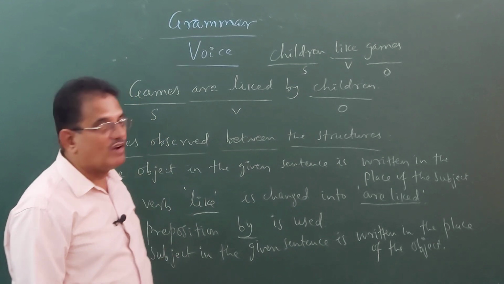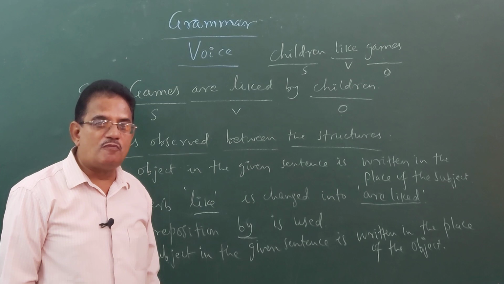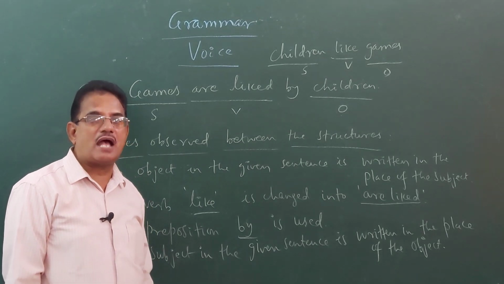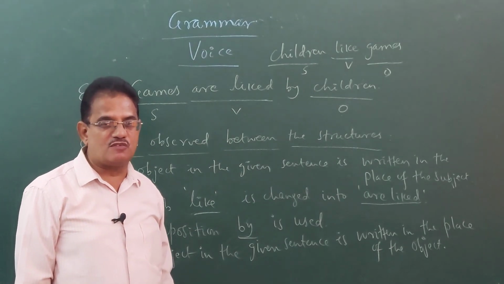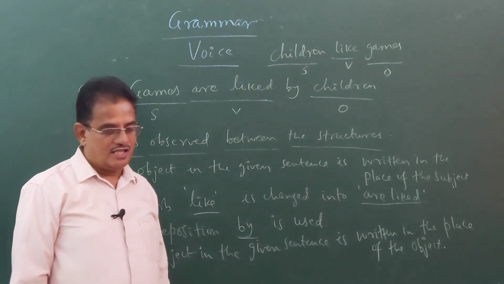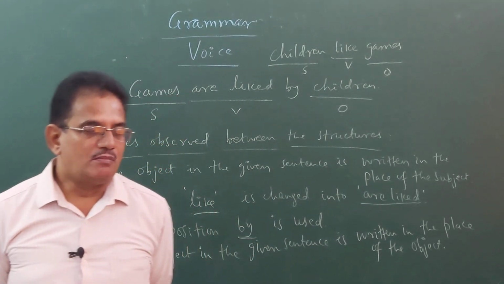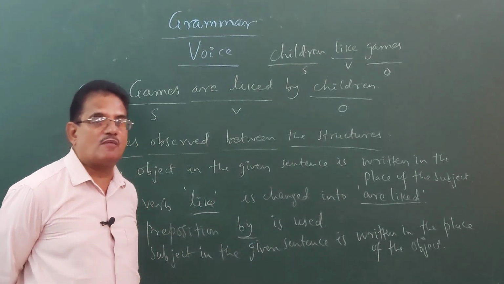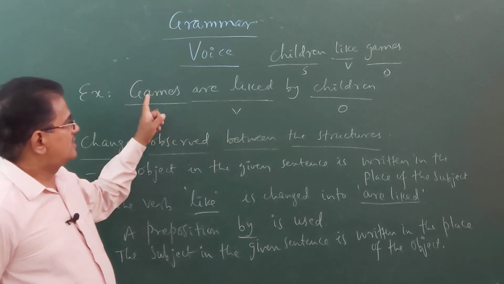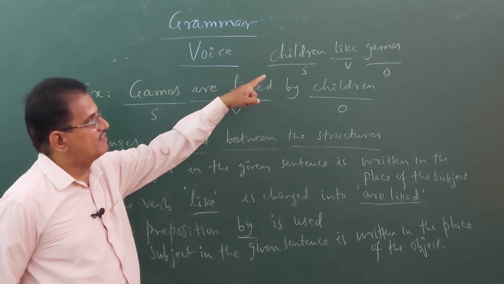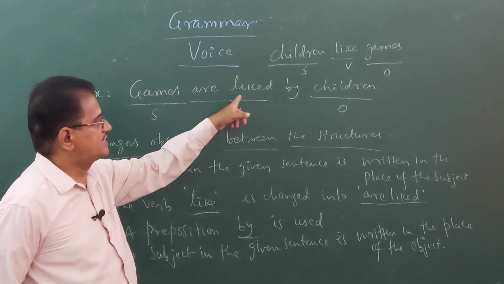liked. Why should we write liked? Whenever we change a verb in active voice into a passive form, we have to always use the V3 form or past participle form of the verb only. No other form you can use in passive structure other than V3. Remember this very carefully, children. No other form of the verb can be used in a passive voice other than V3. So, games are liked. Like third form is, what are the other forms of the verb like? Like, liked, liked. So, liked.